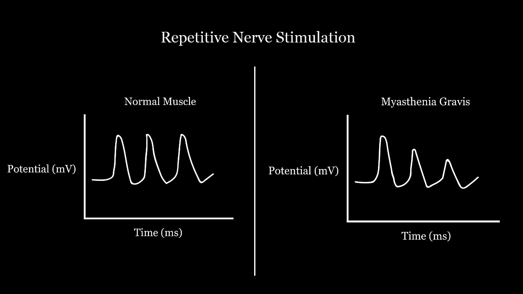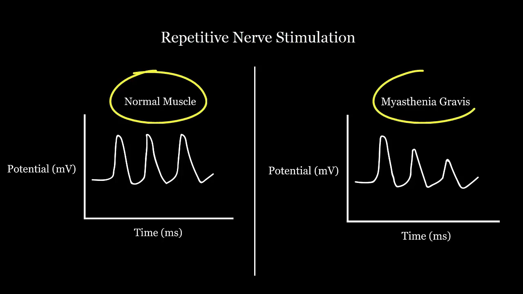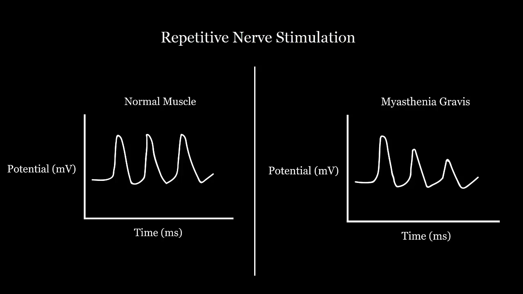To illustrate, let's focus on repetitive nerve stimulation, showing two graphs, one in a patient without myasthenia gravis and one in a patient with myasthenia gravis. On the y-axis, you can see the potential, which is measured in millivolts, and the time, which is measured in milliseconds. Every time we stimulate the nerve, there will be an action potential, and this is called the compound muscle action potential. In myasthenia gravis, with repetitive nerve stimulation, you can see that there's a decremental decrease in the action potential amplitude. As opposed to patients without the disorder, you do not see this decremental decrease. This goes in keeping with the clinical presentation of patients with myasthenia gravis. When these patients repetitively use their muscle, it subsequently leads to muscle weakness.